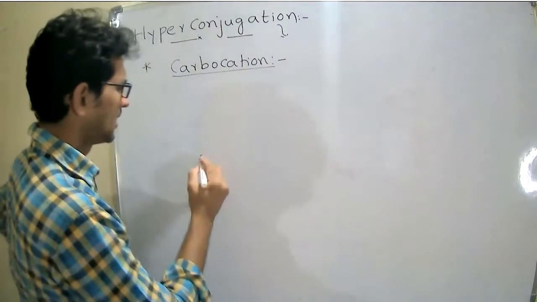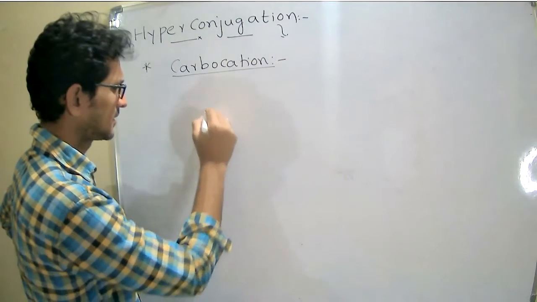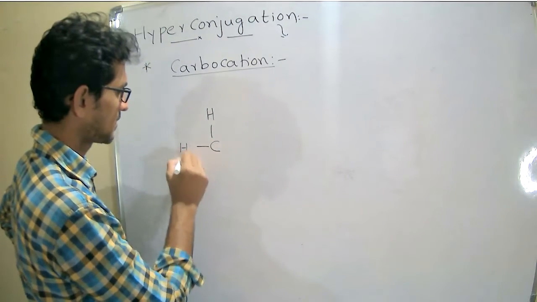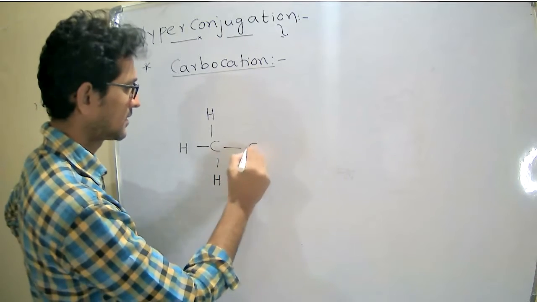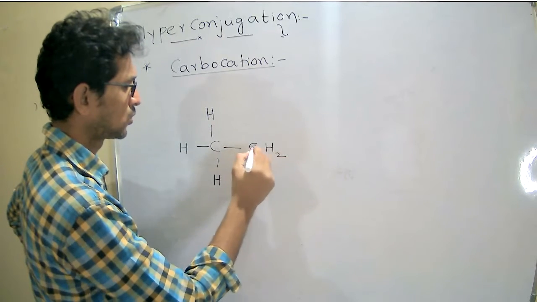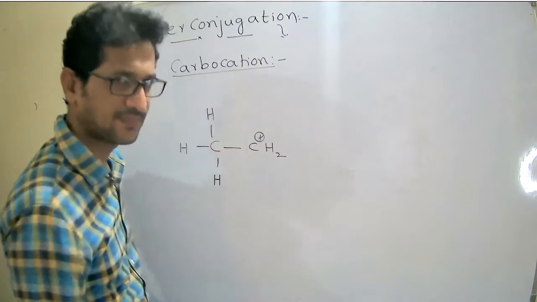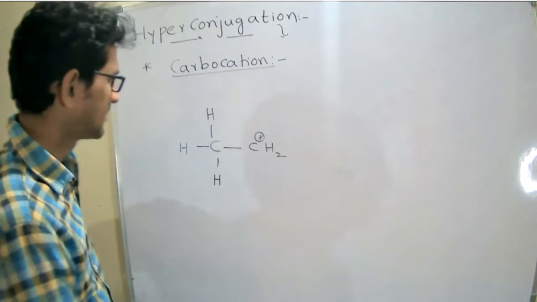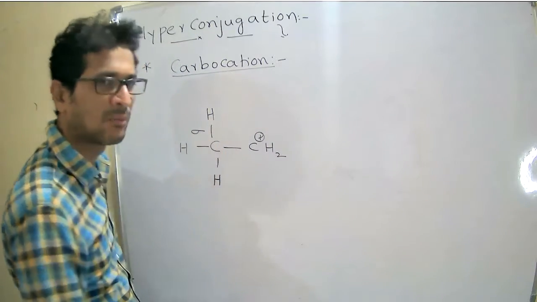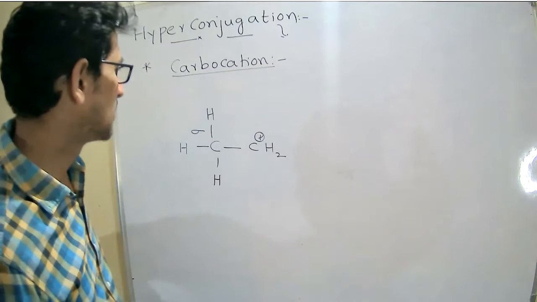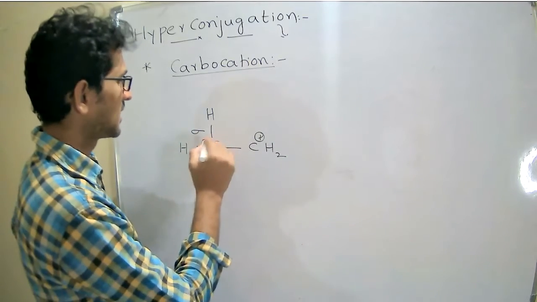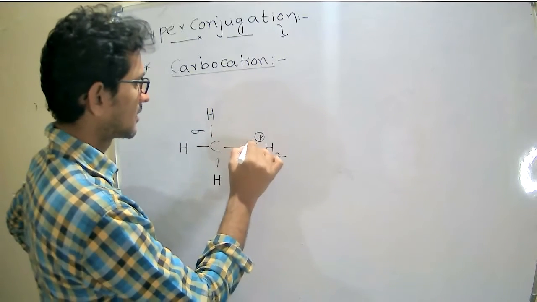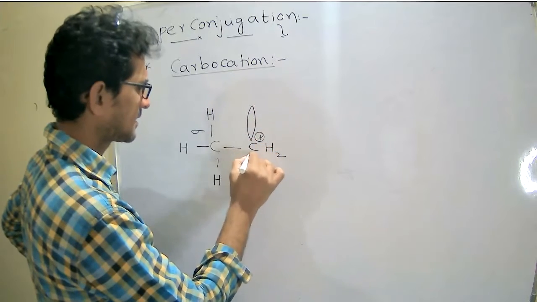Right. Now see, carbon, hydrogen, hydrogen, hydrogen, CH2 plus, ethyl carbocation. This is a sigma bond. This is a sigma bond. Now what happens here? This carbocation contains a vacant p orbital.